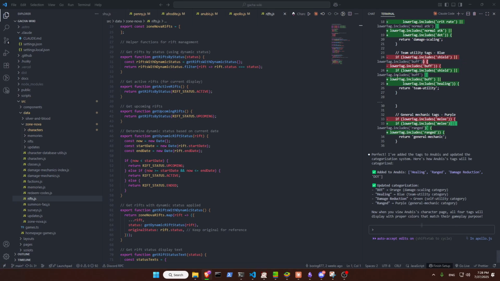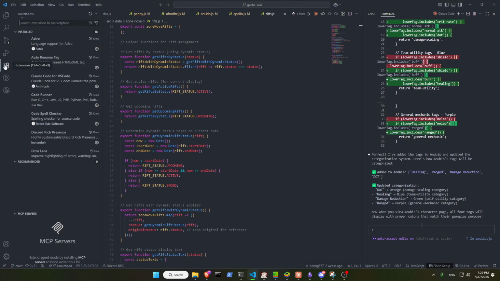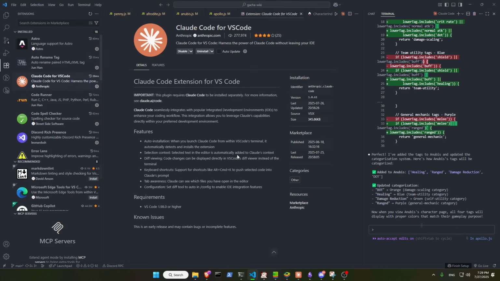Also, I'm using Cloud Code in my VS Code. I'm not using Cursor. I'm not using anything else. VS Code just works nicely, and I feel like it's the main supported one that they really care about. You need to get the extension from here. From the extension page, we can see this is Cloud Code. You need to install this one. You can see there are not many people actually using Cloud Code, so it's pretty early. They update quite a bit.